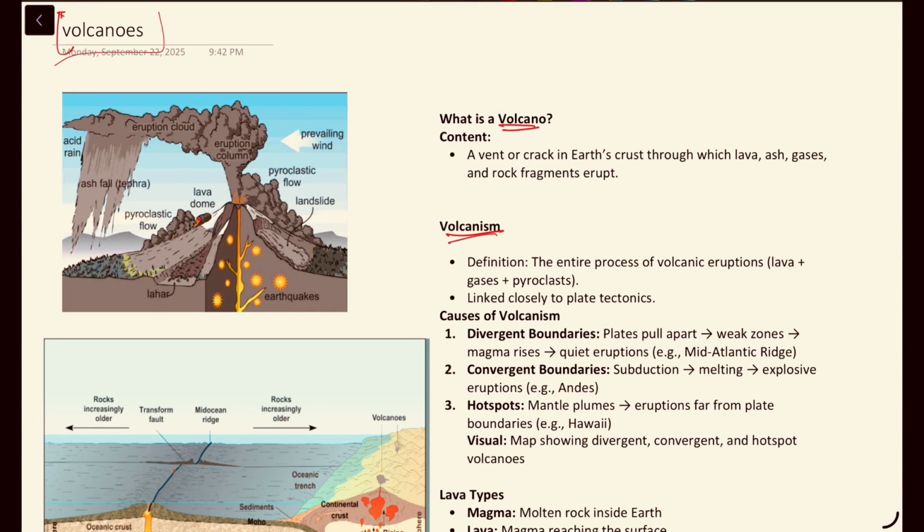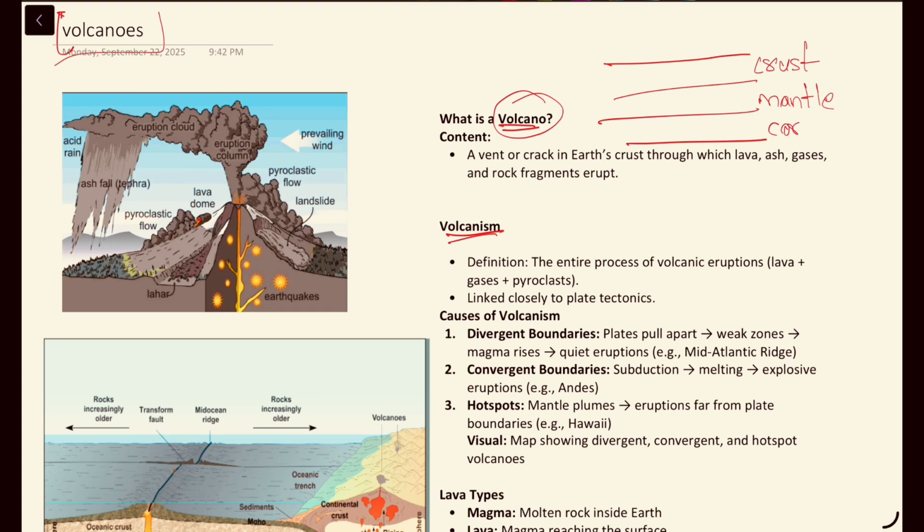So in this video I will explain the concept of volcanoes. So what is a volcano? Volcano is a vent or crack on the earth surface. Actually we differentiate the earth into different layers like crust, mantle and core region. So what is happening here?